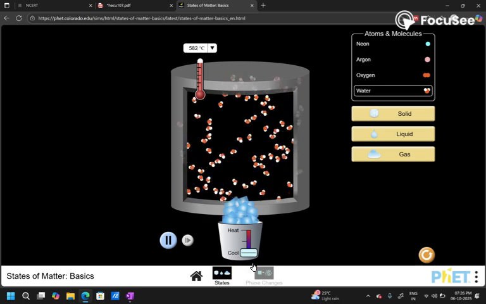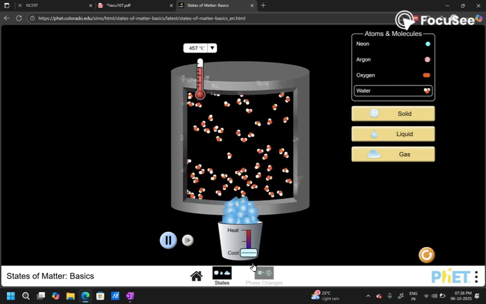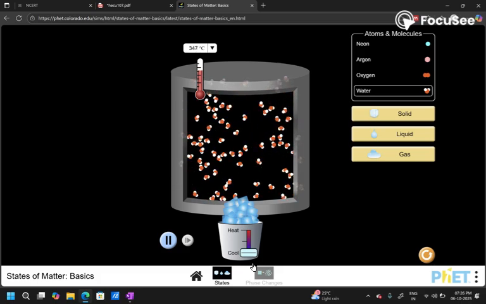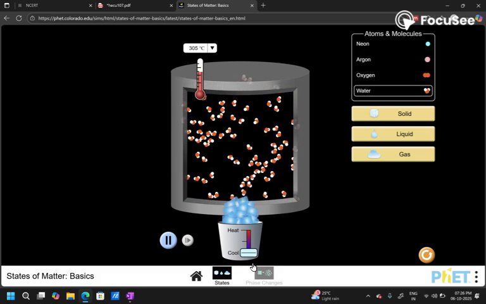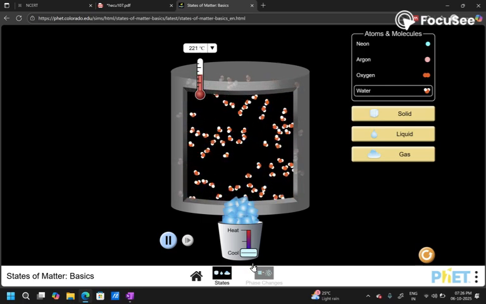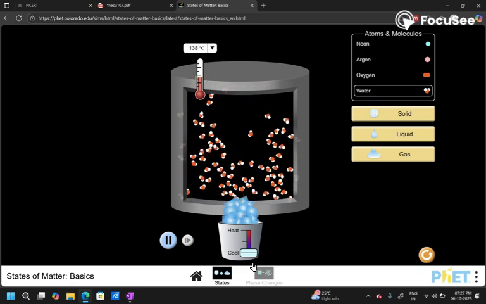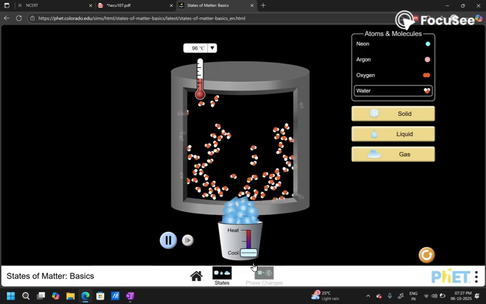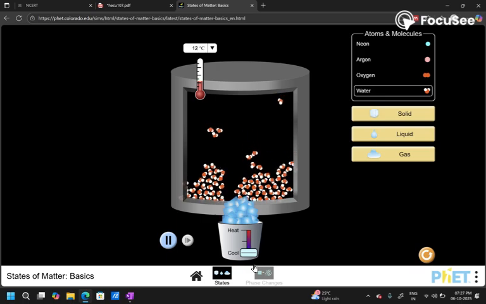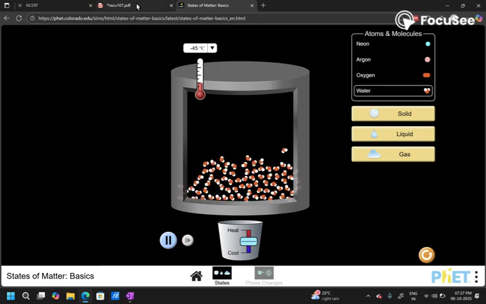So when I reduce the temperature, the energy gets reduced, the heat gets reduced, which drastically brings down the randomness in the system, and it brings the particles more at rest compared to the previous state. Not at complete rest, but compared to the previous state, more at rest. As can be seen here, as soon as the temperature is about 50 degrees Celsius approximately, you can see that the particles have started to settle down. So this is all about the gaseous state.